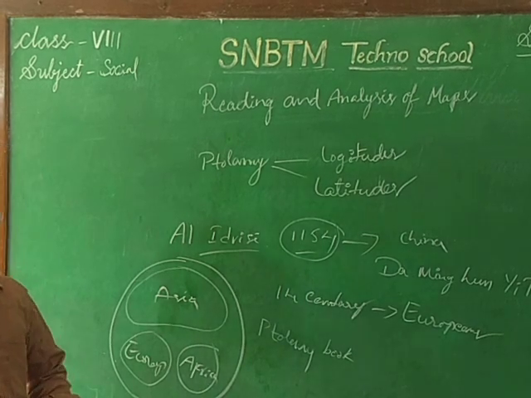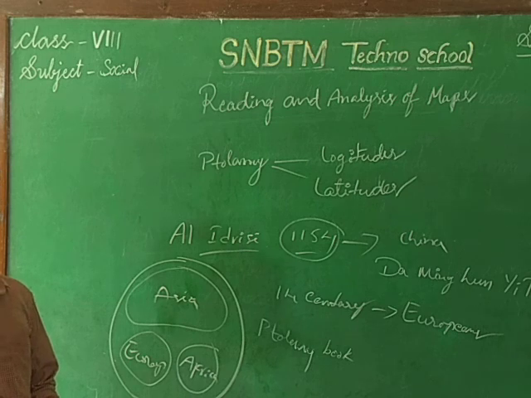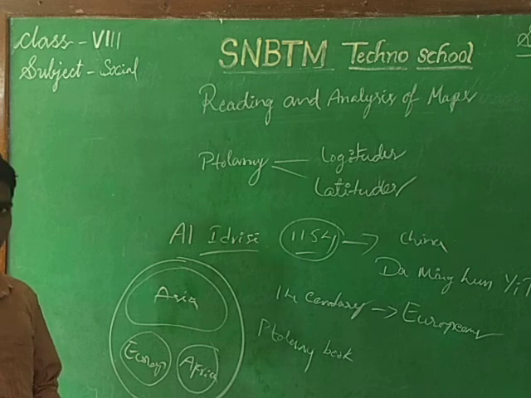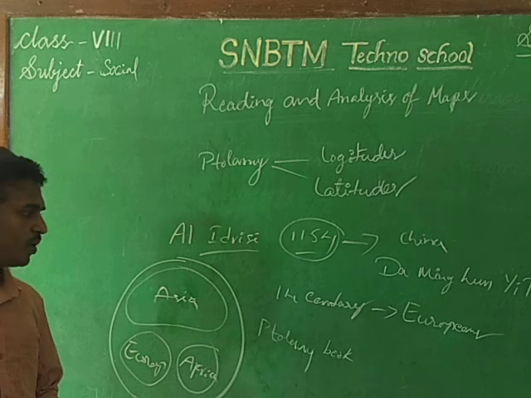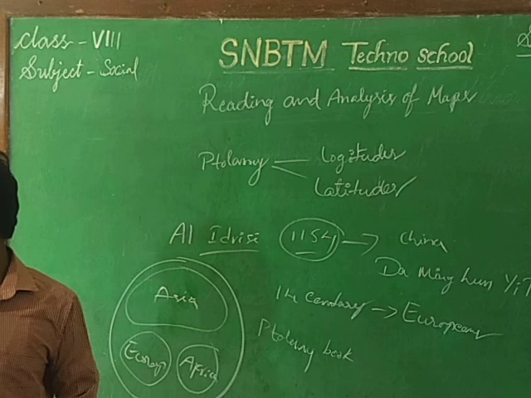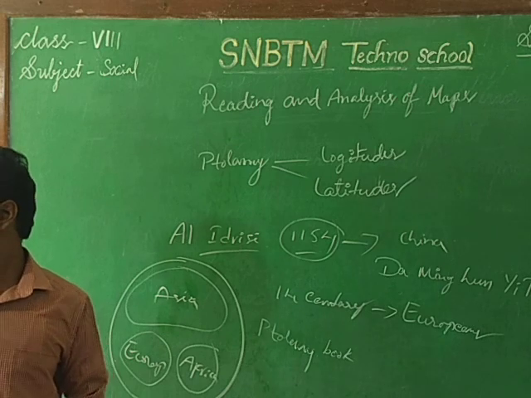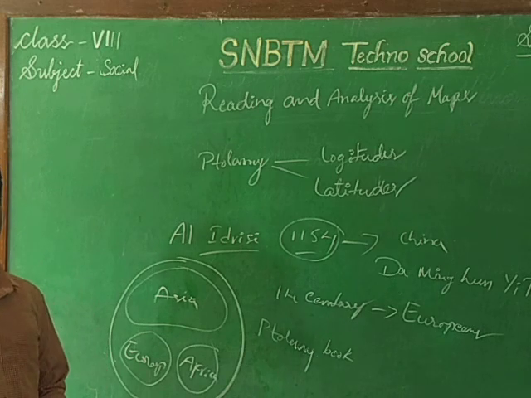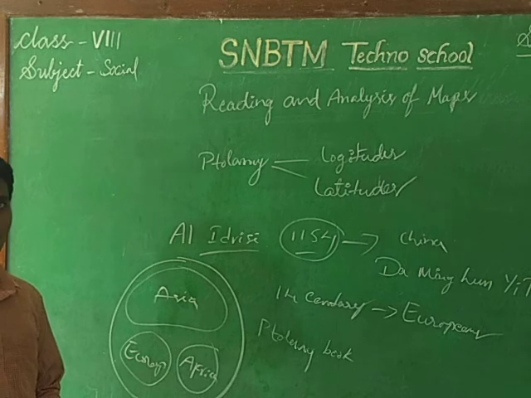And in the 16th century, finally maps were prepared. But some important things happened there. What are they?